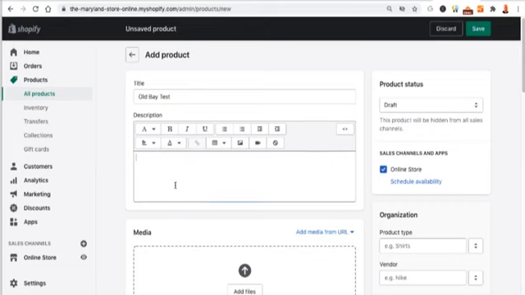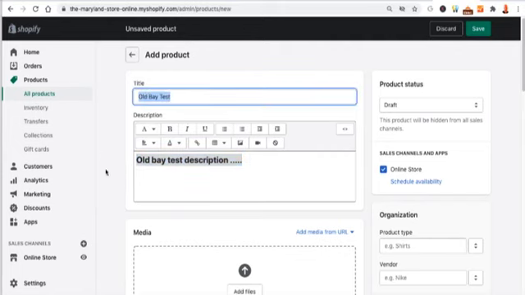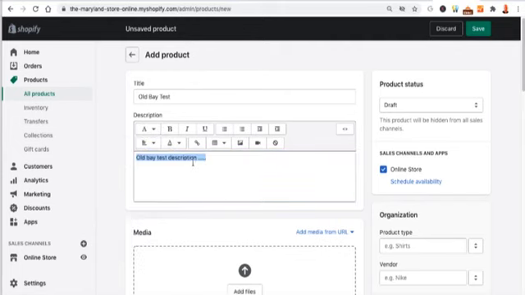Okay. So I want to put in my description here, Old Bay test description, etc., etc., etc. You can play around with the size if you want to make this a heading. Now remember that this is a product, this is going to be the heading 1, so for search engine optimization, you don't want to make this a heading 1. You want to make that a heading 2 or a heading 3 or a heading 4, then you can bold it and play around with it that way, okay?